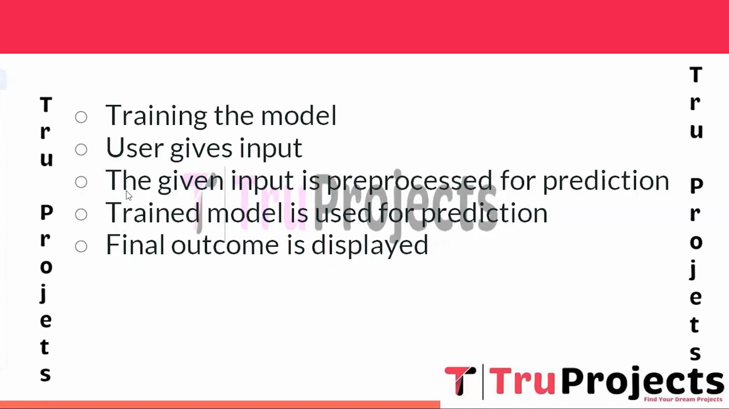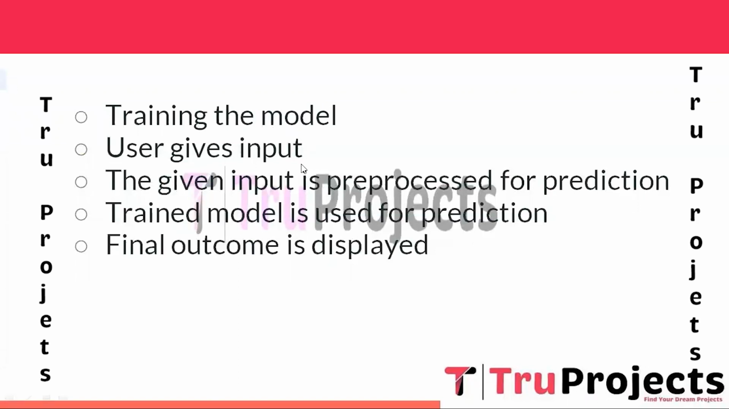And the next step is the given input is pre-processed for prediction. The user's input data is pre-processed in the same manner as the training data. This step involves encoding the categorical variables, handling the missing values, and ensuring the data is compatible with the trained model.